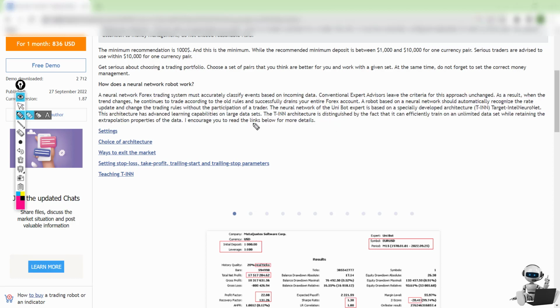It says it uses a technology which is TIN architecture technology. So it will train the EA by feeding it with unlimited data, and this EA will analyze and see how the market is going, and then it will determine based on the data. This is the concept of this EA.